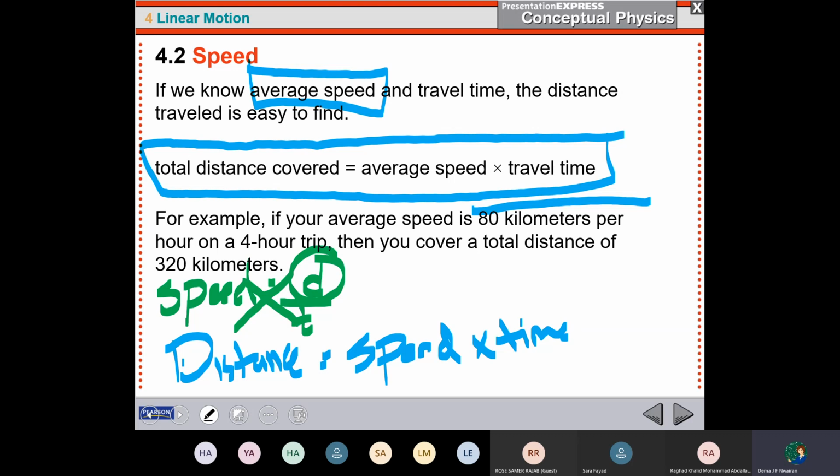So if I have now the time as 4 and the speed as 80, how will the distance be? Here you have to know that if the unit is kilometers per hour and the time is in hours, what will the unit of the distance be? Kilometers, yes. So now the distance will be 320 kilometers.